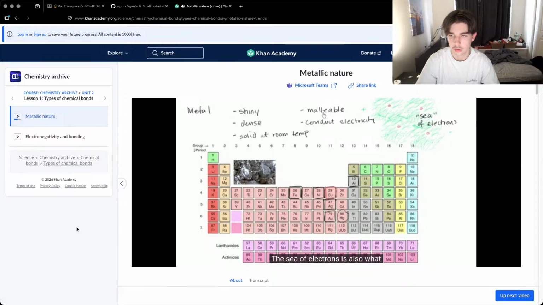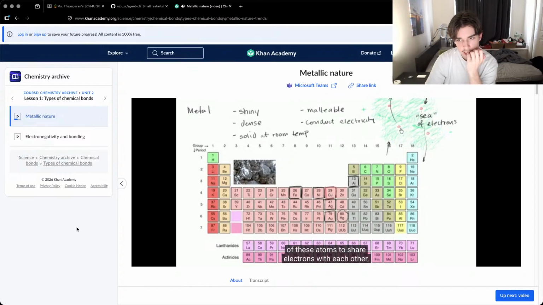And the sea of electrons is also what makes it malleable. If someone on this side would put a lot of pressure this way, and on that side put a lot of pressure that way, things that are rigid would just kind of crack and break, right? Would just break right over there. But because you have the sea of electrons, it allows it to be malleable. This part might just bend down a little bit, that part might bend up, but the metallic bond is not going to break.